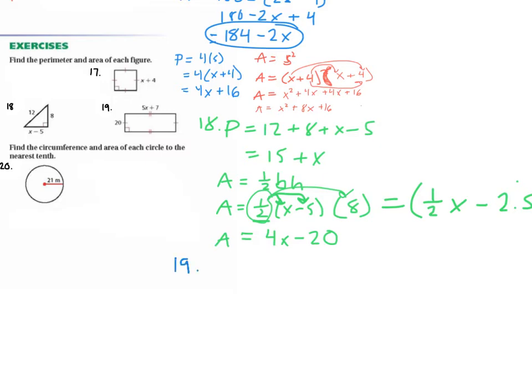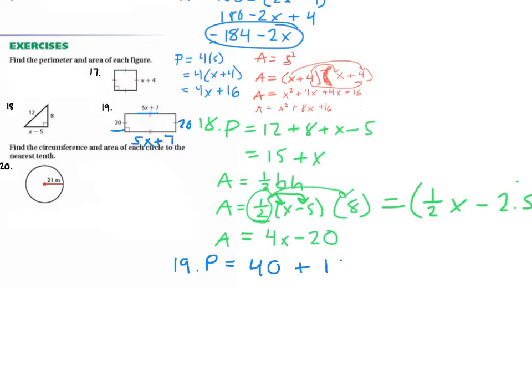Okay, so now let's look at 19. How do we find the perimeter of a rectangle? We add up all the sides. So the perimeter will be 20 plus 20, so 40, plus 5x plus 7 plus 5x plus 7.